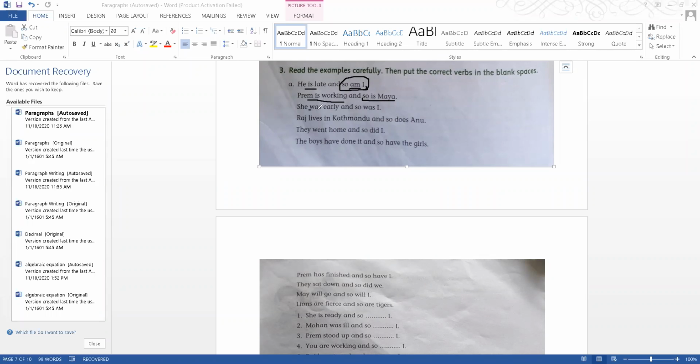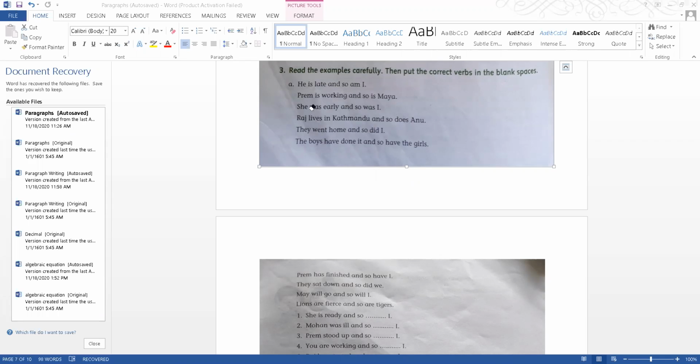If it is past tense here, we also write past tense on the second end because that's the same thing happening on the second end. So if it is present here, we write present tense here. If it is past tense here, we write past tense. And one more thing, we use auxiliary verbs here, right? So let me start from the beginning. Instead of saying is, we cannot say he is late, so is I. I does not take is, right? You don't say I is fine. You say I am fine. So for I, you use am.